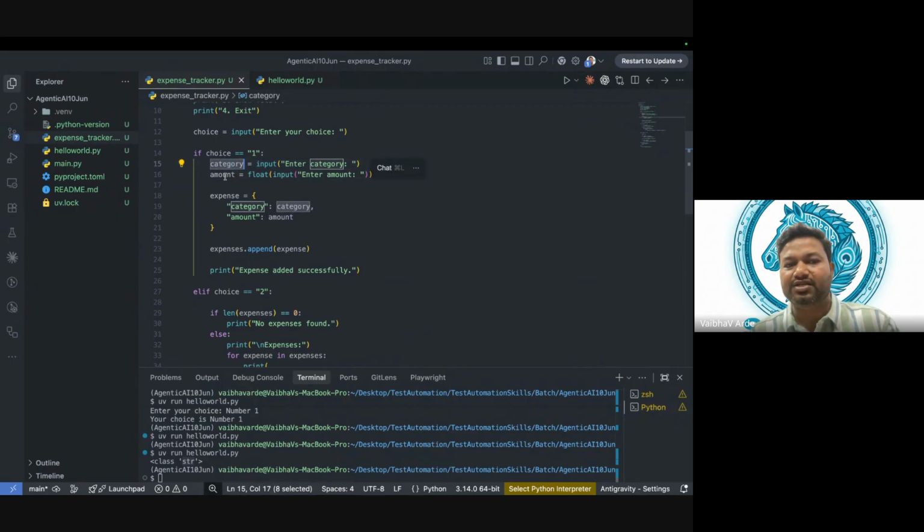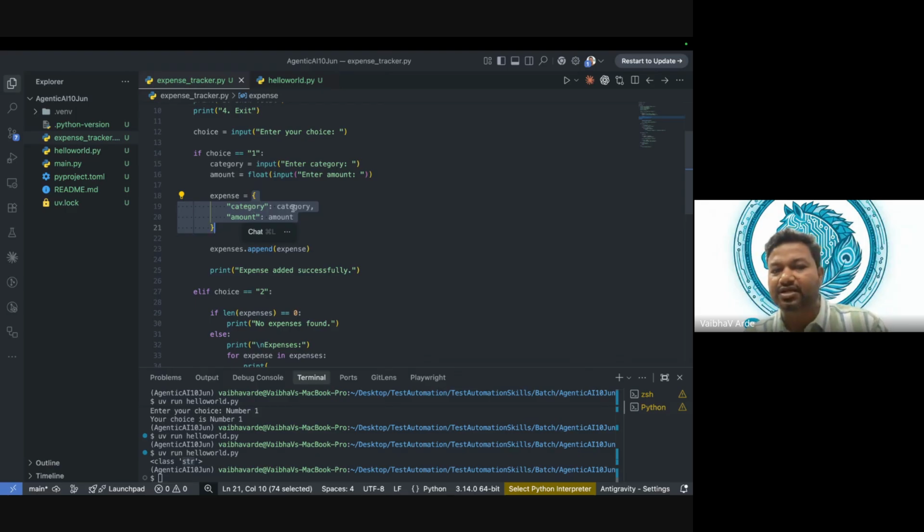Okay, so this category, this amount, and again this is an object. In an object, we have key-value pairs. This is part of our next topic, where we will learn about objects and dictionaries. An object is nothing but a dictionary in Python, so it's very similar. Object, dictionary. Fine.